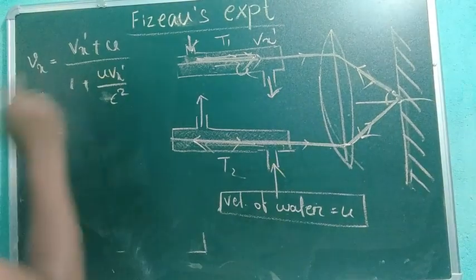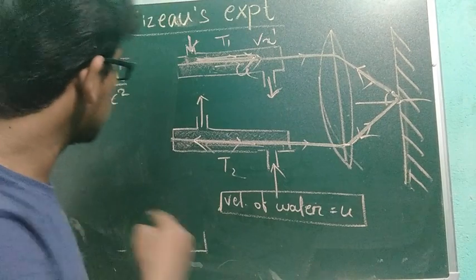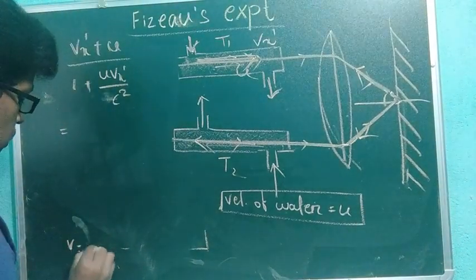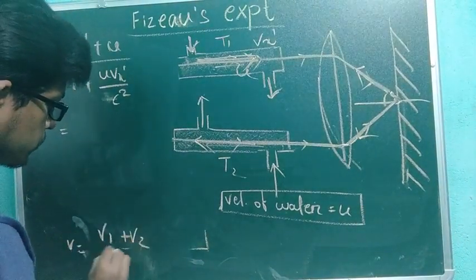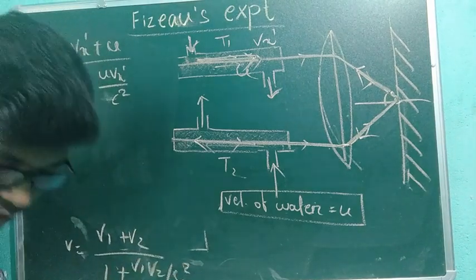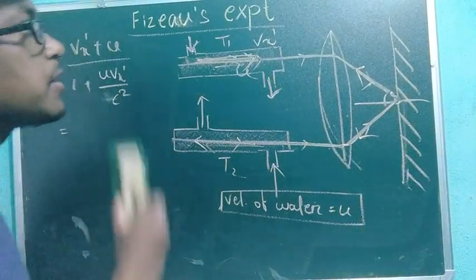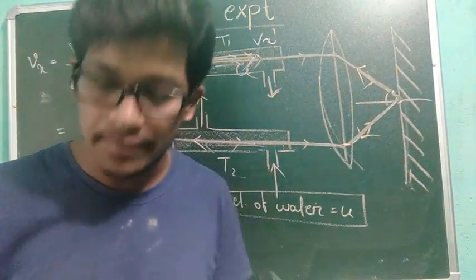Okay, this is a formula in relativity. Suppose you have velocities v1 and v2, then the relative velocity will be (v1 plus v2) divided by (1 plus v1 v2 by c square). You will study this in the chapter on relativity and you can understand it better. These experiments are also valid for the chapter on relativity.